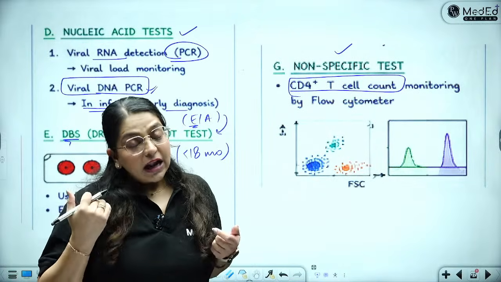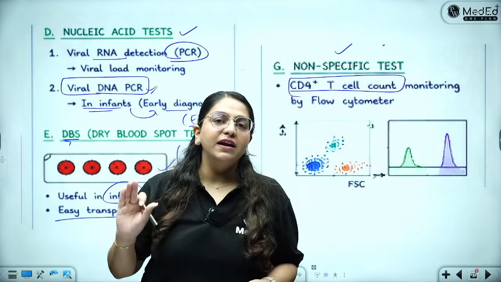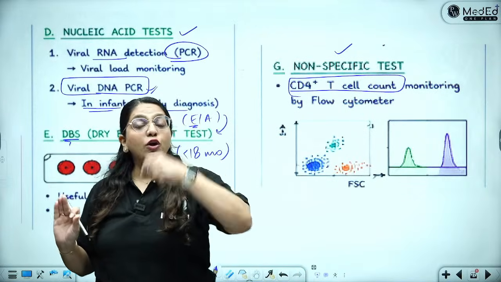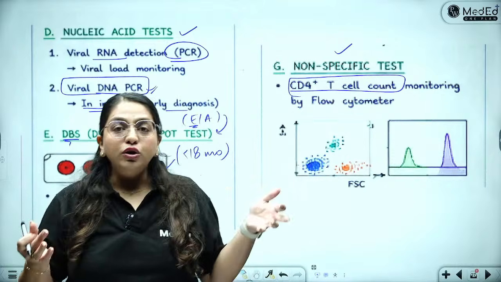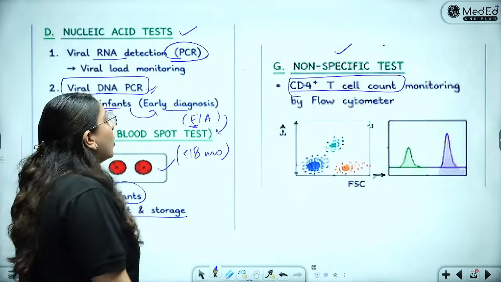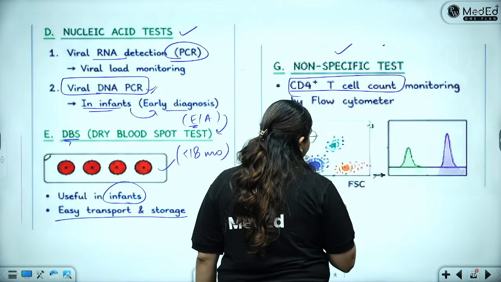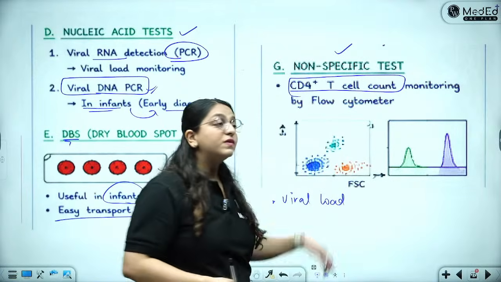So, and now suppose you have started giving ART to the patient, or HAART, highly active antiretroviral therapy, right? Now you want to see response to treatment. You want to see whether this treatment is working or not. One thing you can always do is you can detect the viral load. So at the beginning of the treatment, when the patient had come, suppose their viral load was very high.